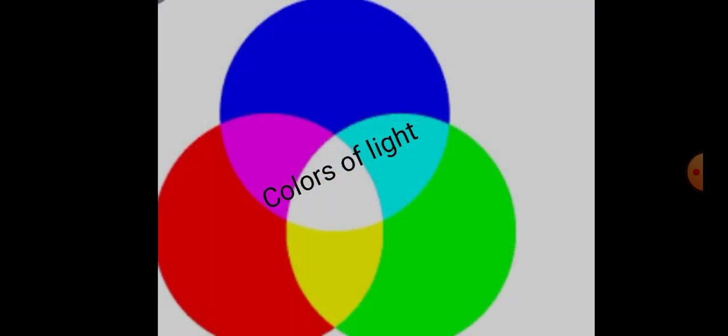Color of light. White light is actually made of all the colors of the rainbow because it contains all wavelengths. White light contains red, orange, yellow, green, blue, indigo, and violet colors.